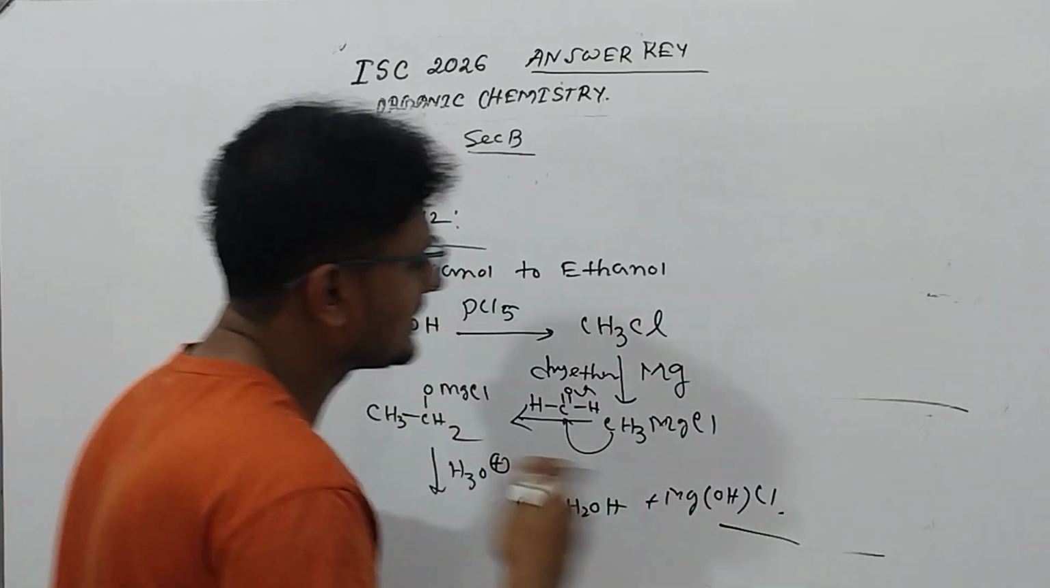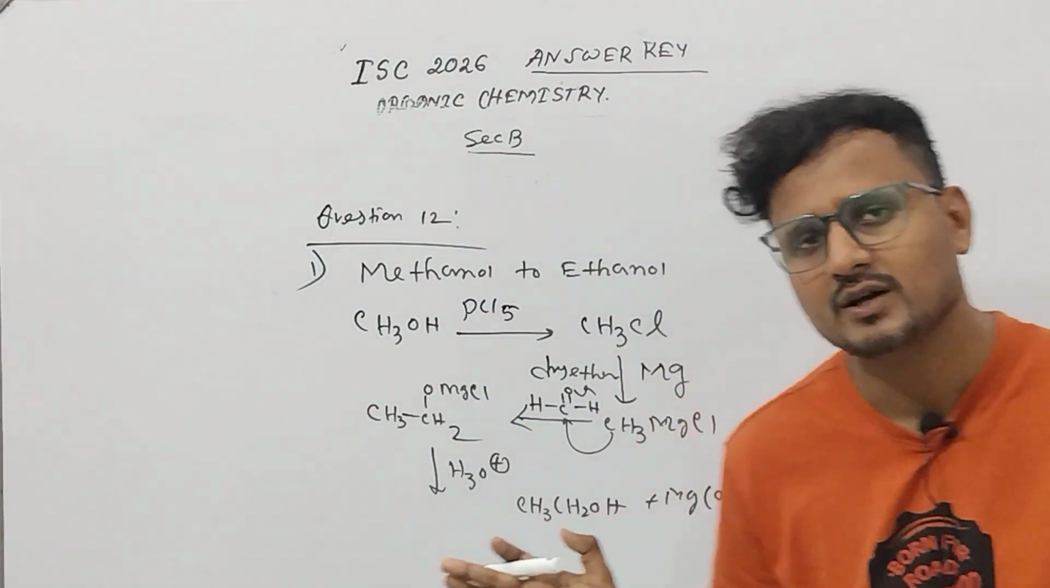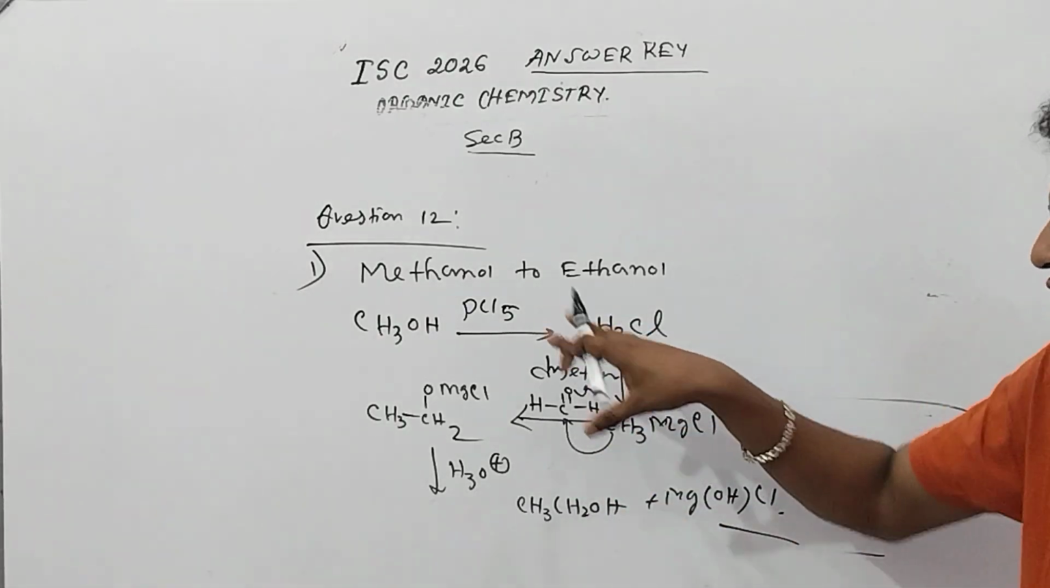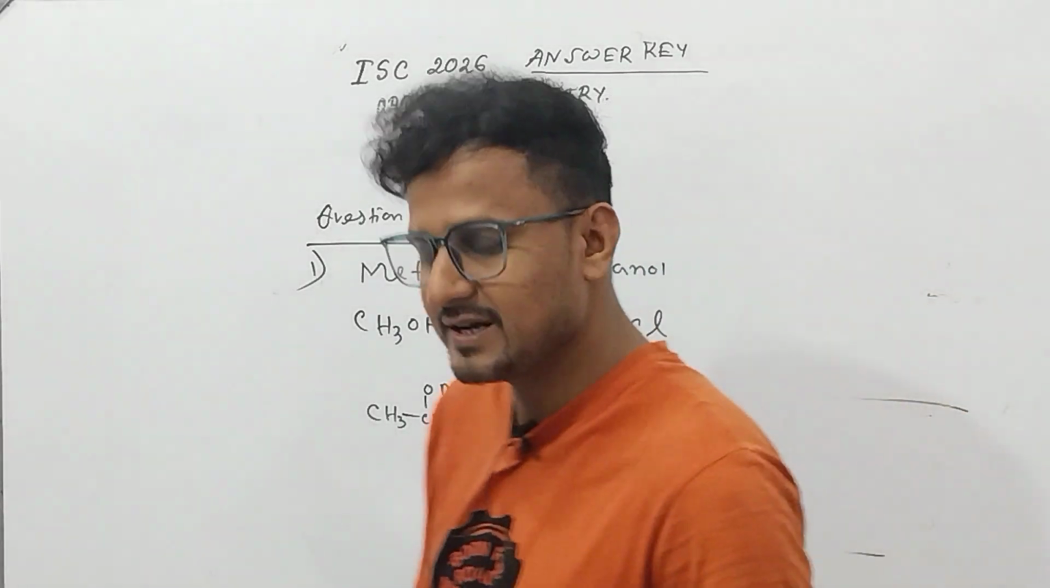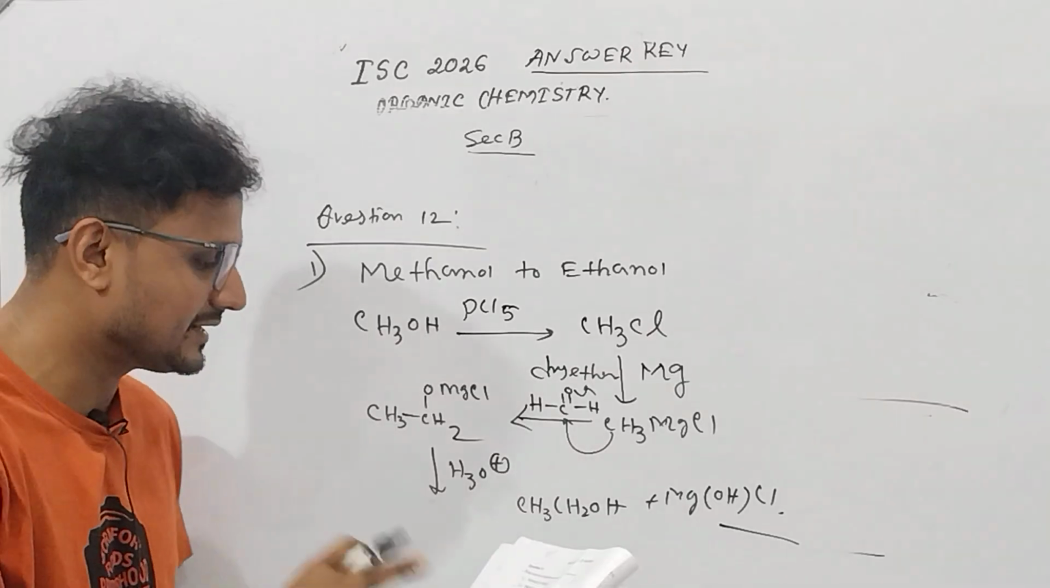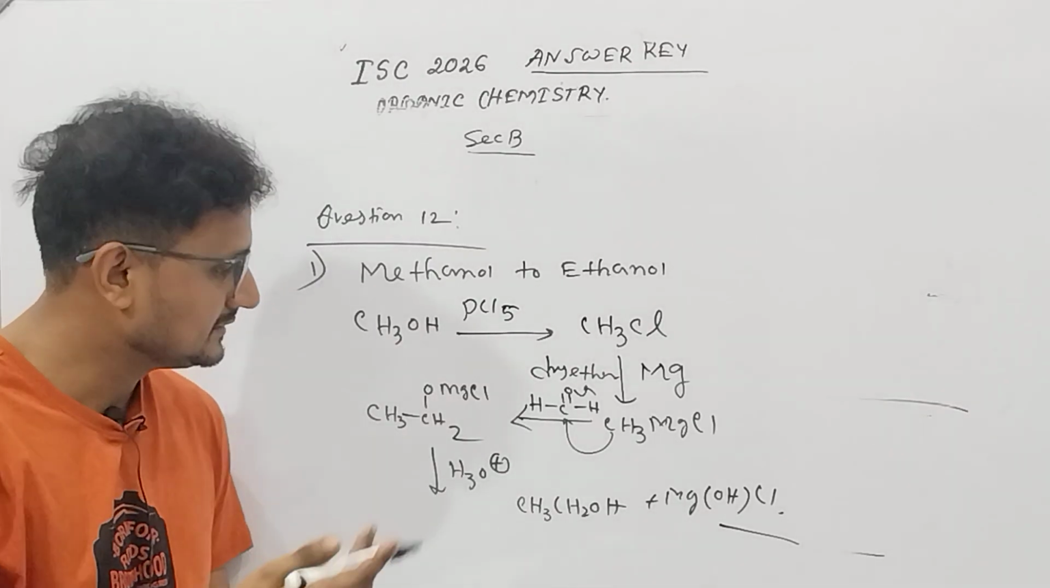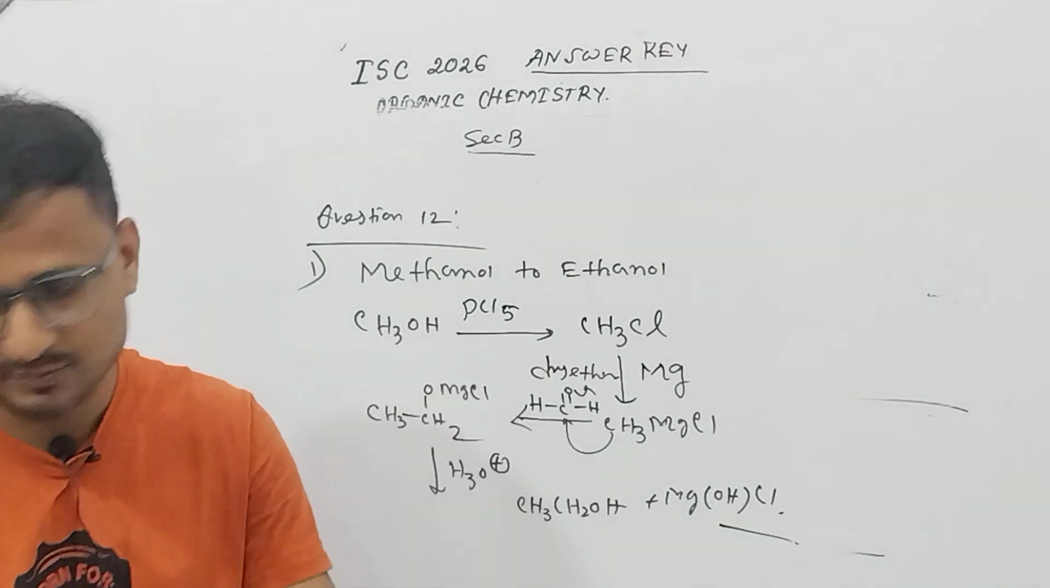So this is one of the ways. There can be many ways. You could have gone for cyanide also. I have shown this one. Okay, it should be correct. Whatever things you have done, it should be correct. Writing the chemical equations, the byproduct you have to mention.